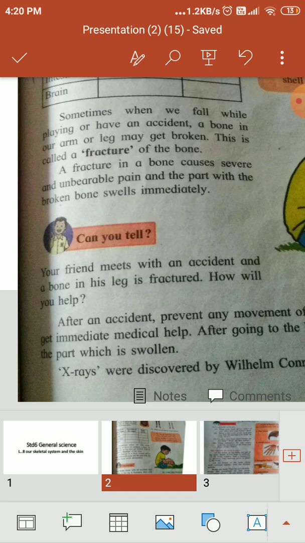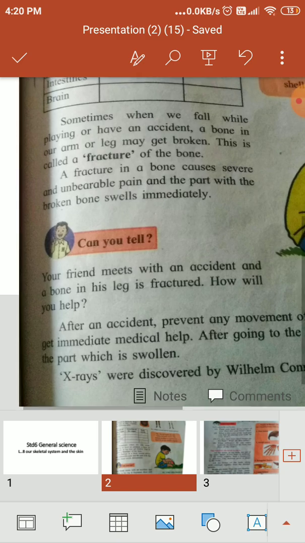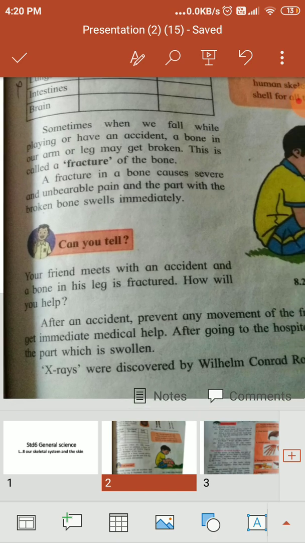Before that, give a support of your ruler or wooden scale, and slightly tie it with any piece of cloth.